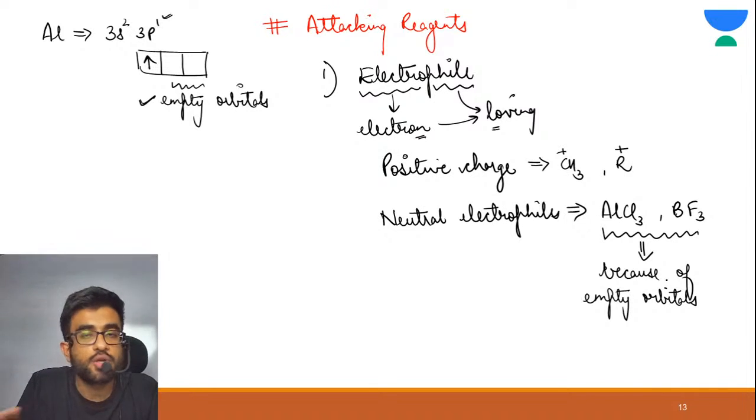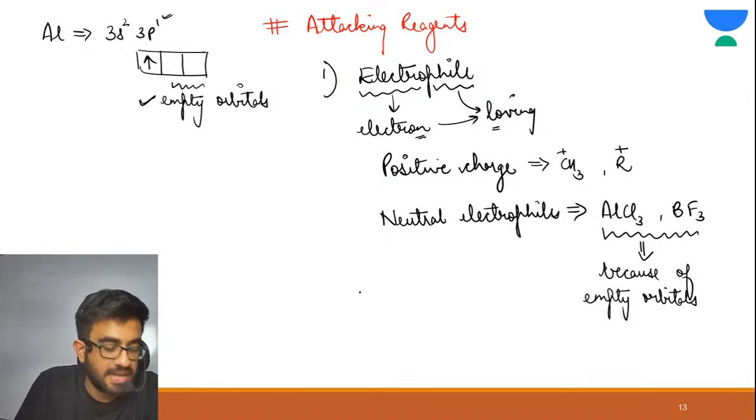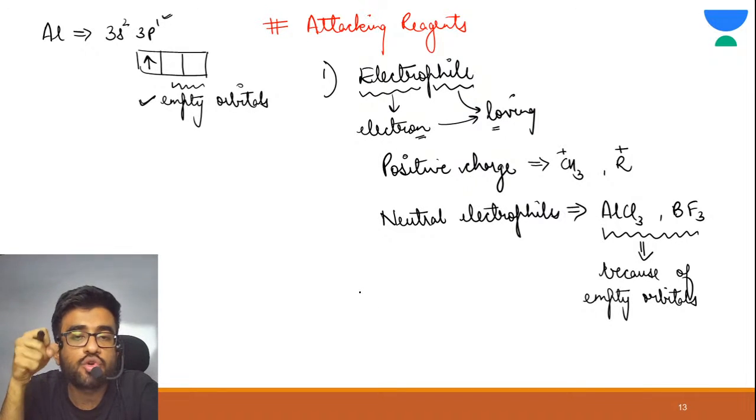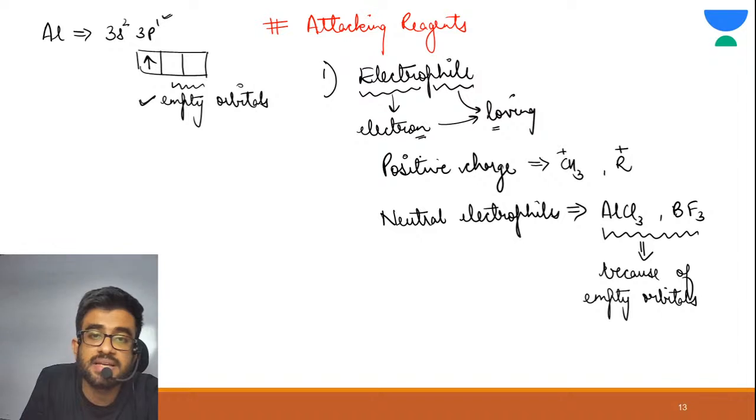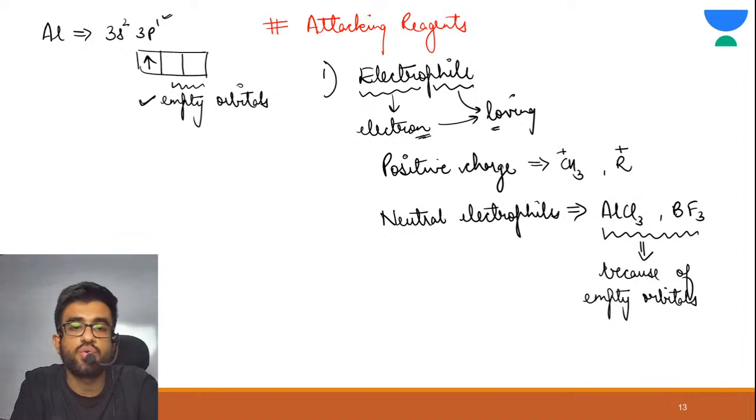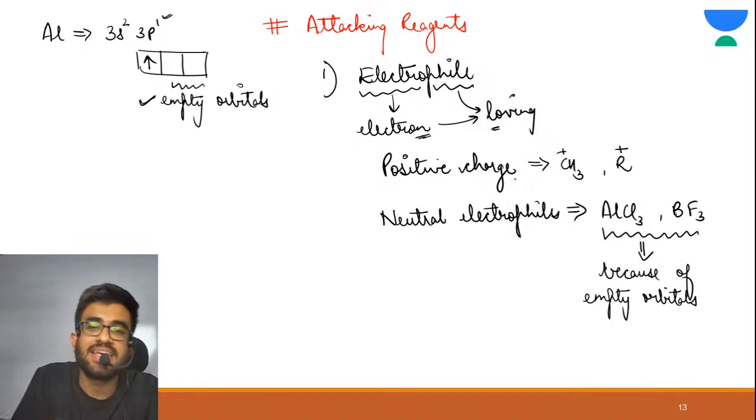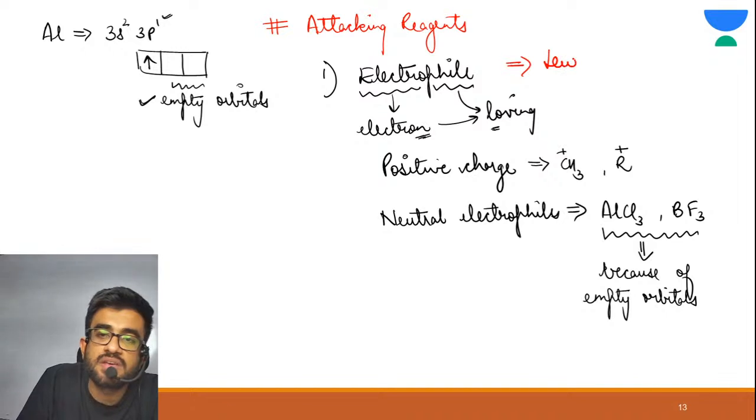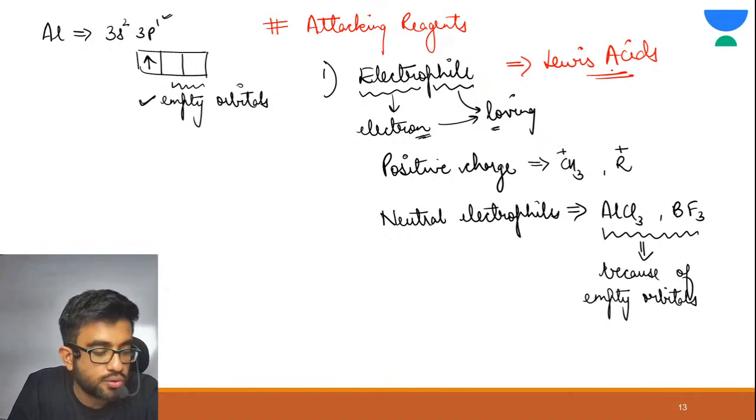Yes, so this was all about electrophiles. All right, now tell me, what are those species called which accept electrons? Electrophiles are basically electron loving. They are accepting electrons. So what are those species known as? Lewis acid or Lewis base? Tell me in the chat section. Yes, they are known as Lewis acids. So electrophiles are also known as Lewis acids.